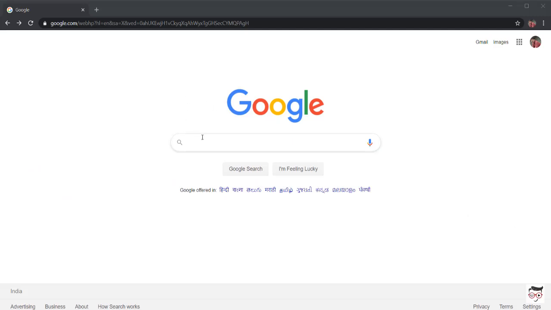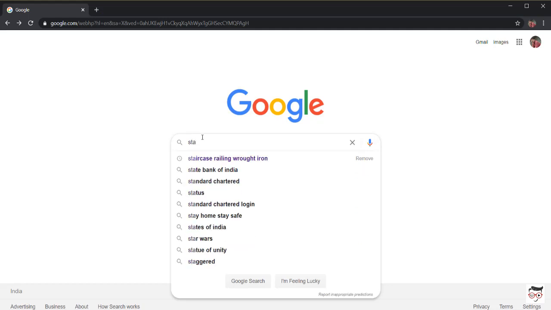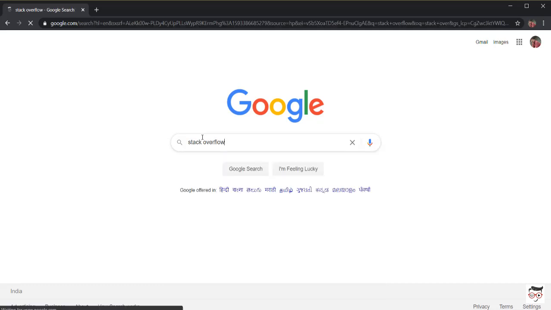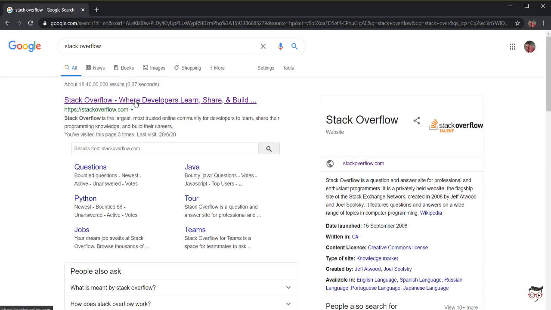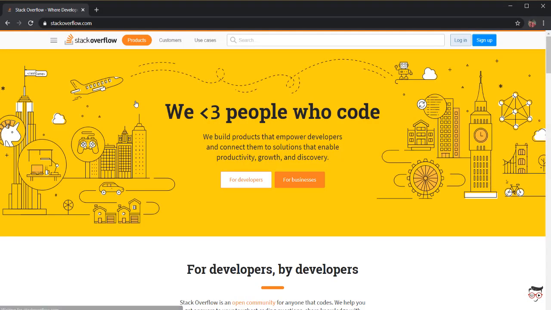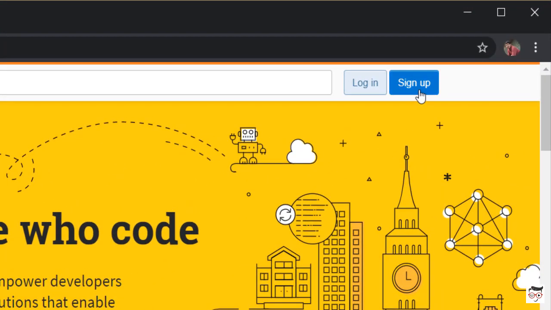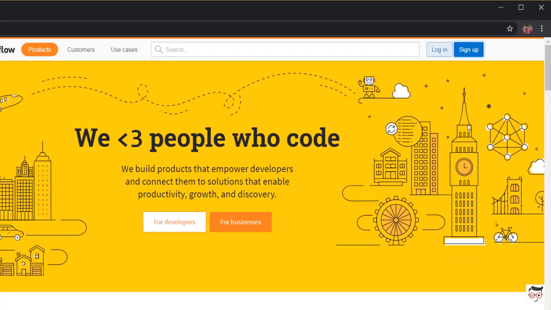So what I'm going to do is I'm going to search for Stack Overflow. And then this is the website link. Just click on it. You see, when we click on it, it is for developers as well as for business. But now we just have to sign up. You see there's an option of sign up in the top right corner. Just click on that sign up.